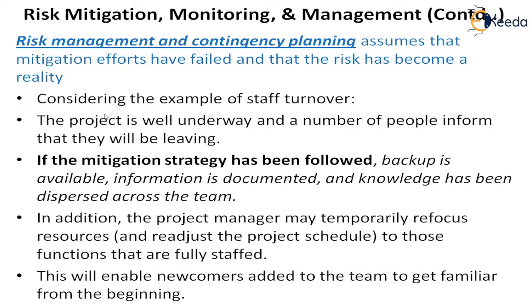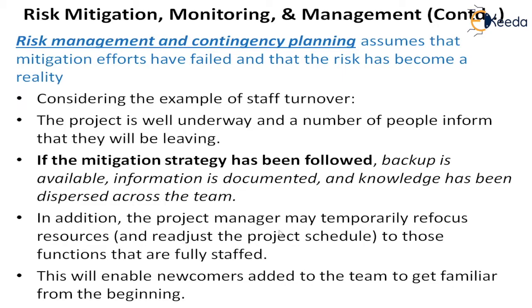Like that, considering the example of staff turnover, the project is well underway and a number of people are giving resignation letters. If the mitigation strategy has been followed, then the backup is available, information is documented, and knowledge has been dispersed across the team. So some amount of the impact has been reduced.